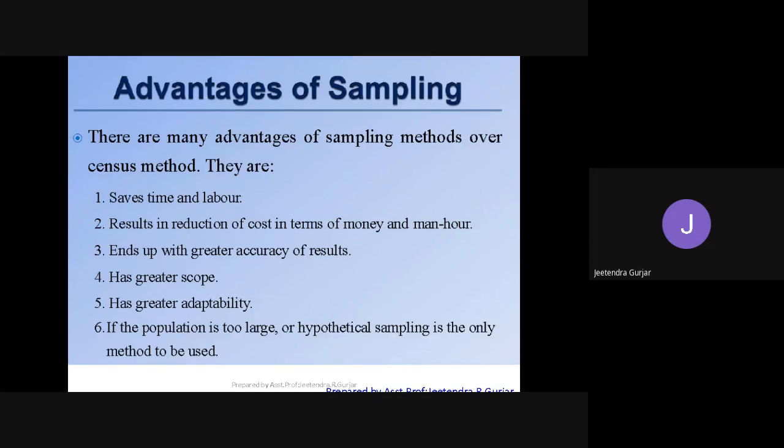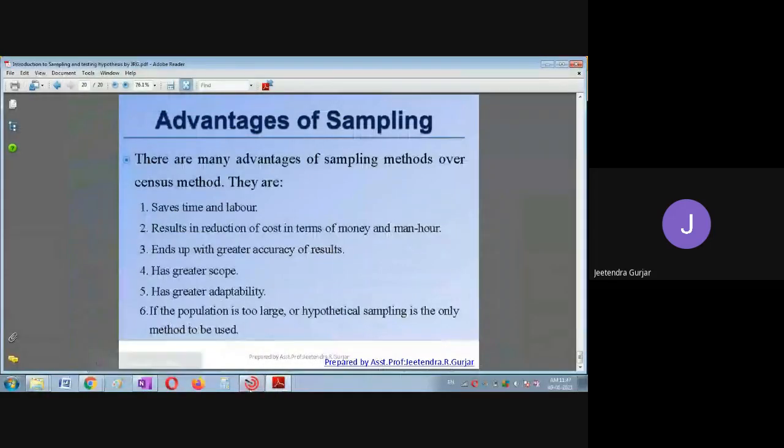Yes, students, so this is all about the advantages of sampling, students. Yes, students, so this is a brief idea about the sampling I have given today.